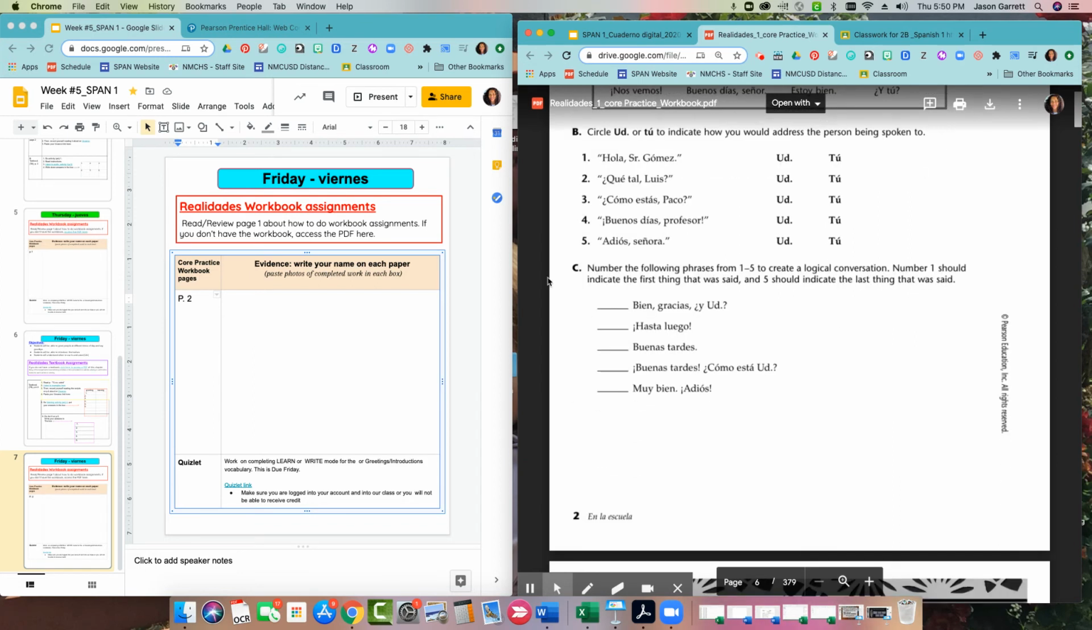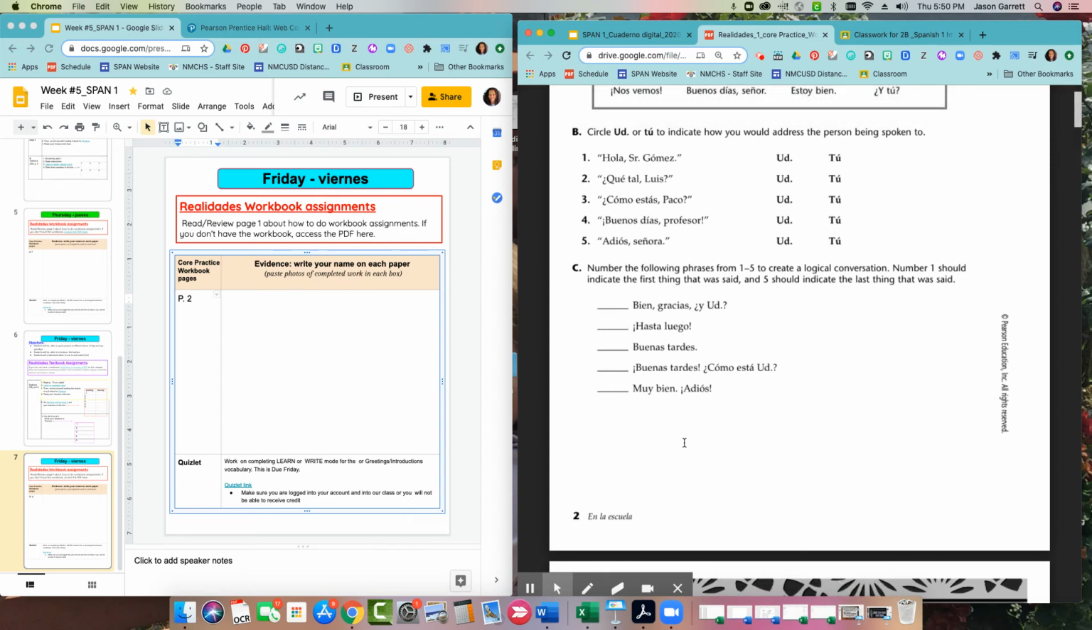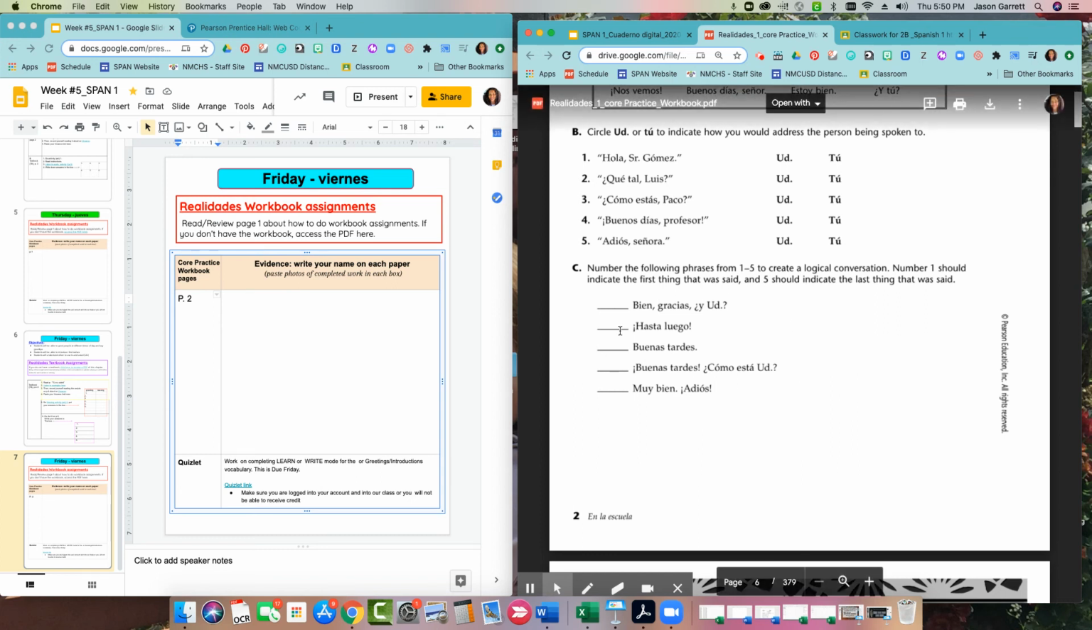When you get to part C, if you're working on the workbook, then you just number 1 through 5 next to these phrases to make them in logical order. If you are working on a separate sheet of paper, you don't have to number. You can just put these phrases in order. Start with the one that would start the conversation and then keep going in order so that the conversation is in a logical order. And that's it for the workbook page.